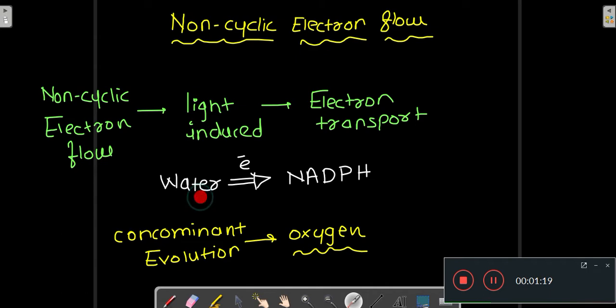From water the electron goes to the NADPH in non-cyclic electron flow, and with this there is concomitant evolution of oxygen. This is the non-cyclic electron flow.